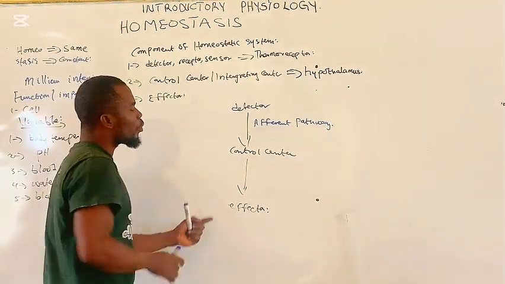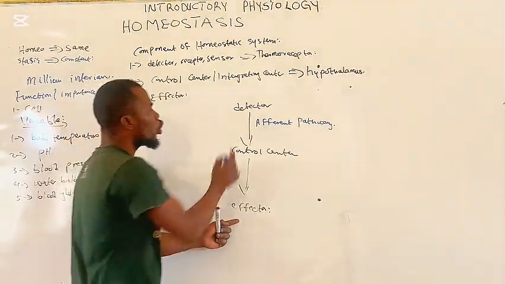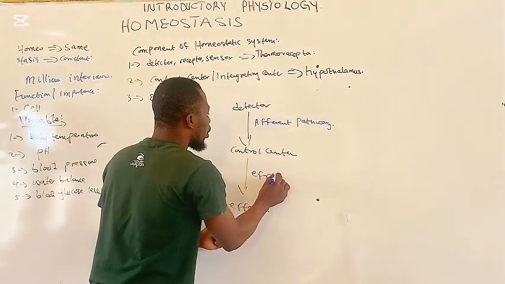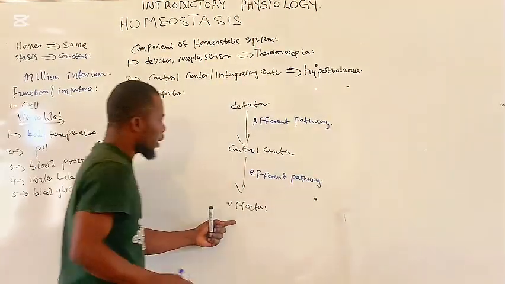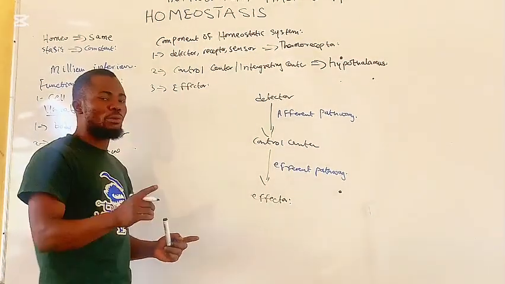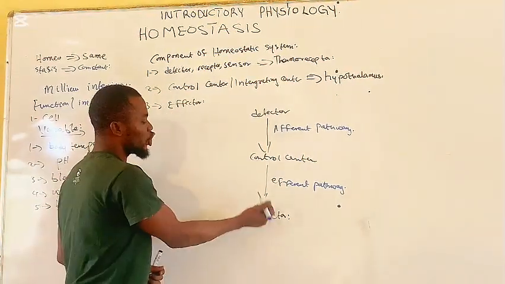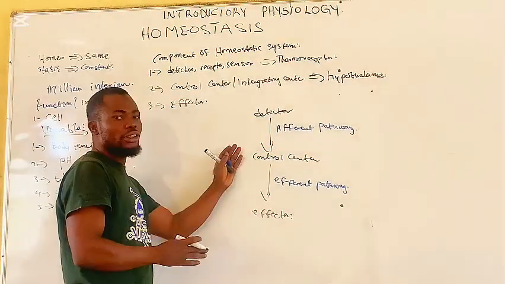Then the control center will process the information, and the information will reach the effector through the efferent pathway. Then after the information has reached the effector, the effector will carry out a response to correct the change. So this is the component of the homeostatic system.